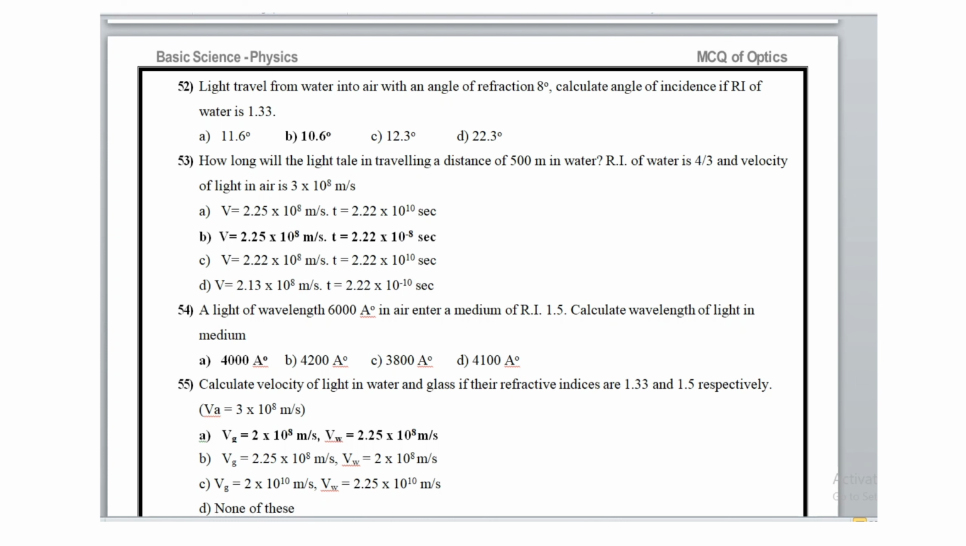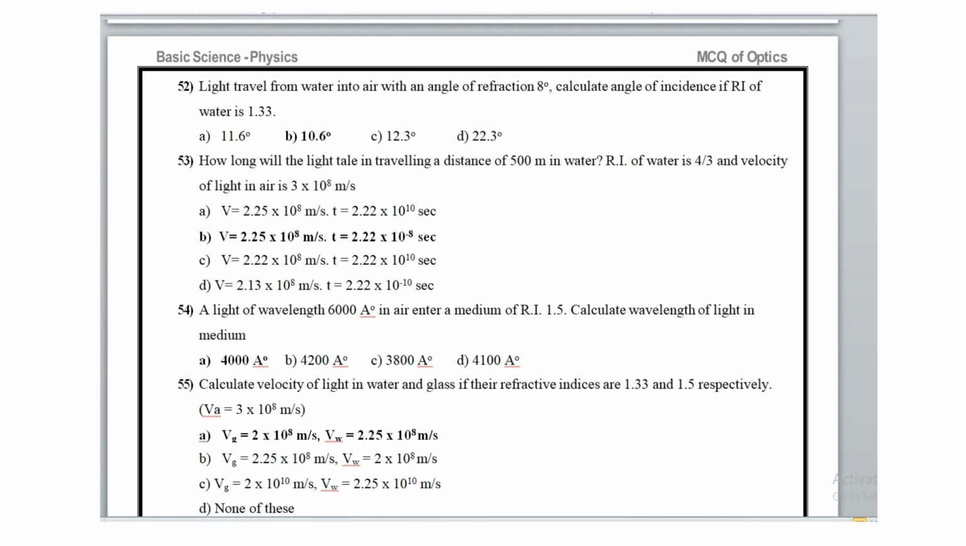How long will light take to travel a distance of 500 meters in water? The refractive index of water is 4/3 and the velocity of light is 3 × 10^8 meters per second. V is equal to 2.25 × 10^8 meters per second, while T is equal to 2.22 × 10^-6 seconds.